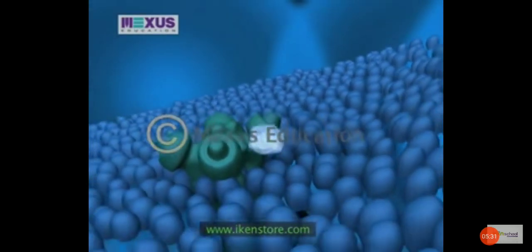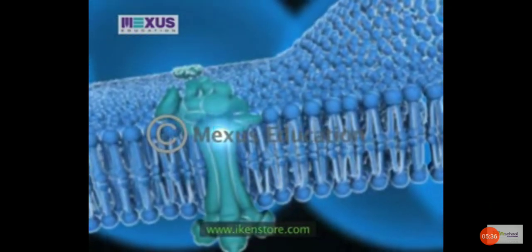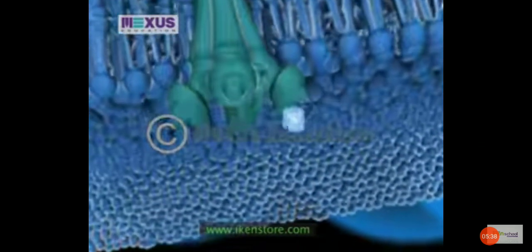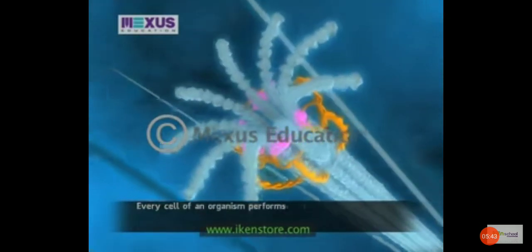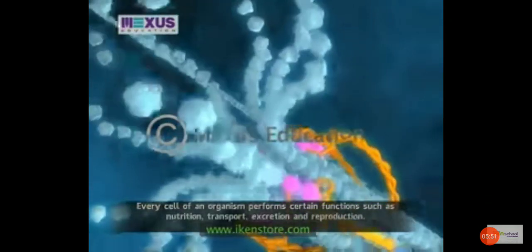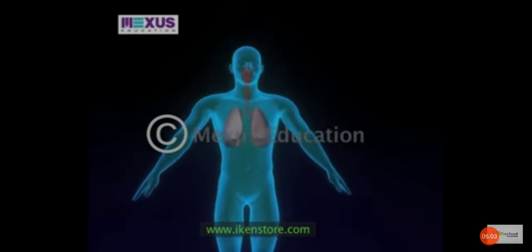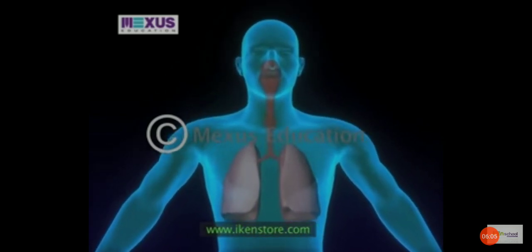All organisms are made of microscopic units called cells. A cell is the smallest structural and functional unit of an organism. Every cell of an organism performs certain functions such as nutrition, transport, excretion, and reproduction. To perform these functions, the cell needs energy. All living organisms respire to get energy from food.